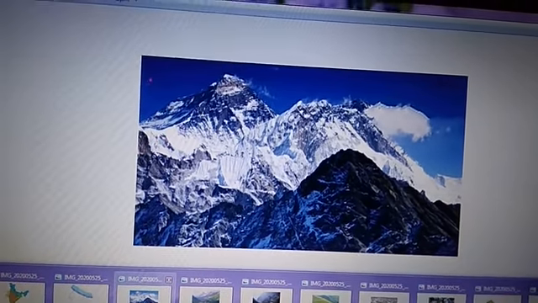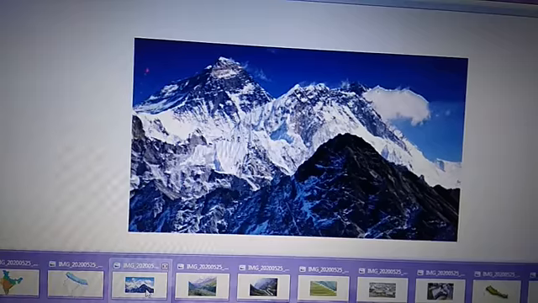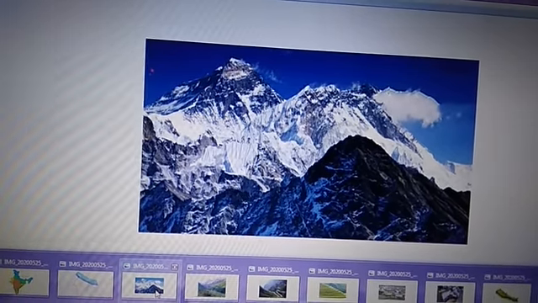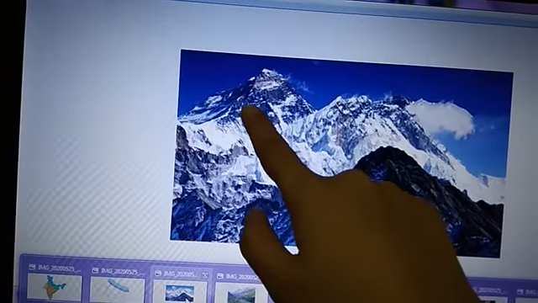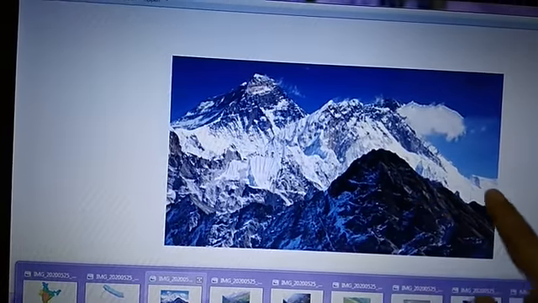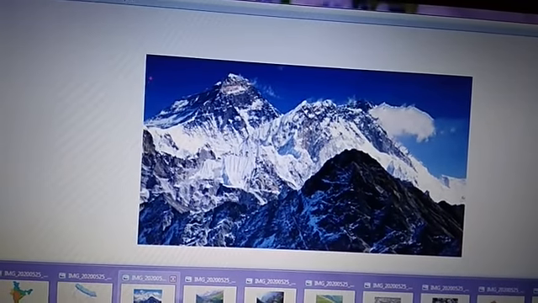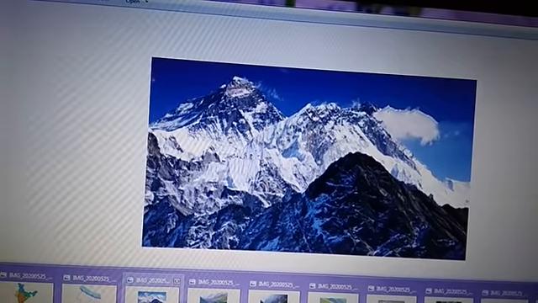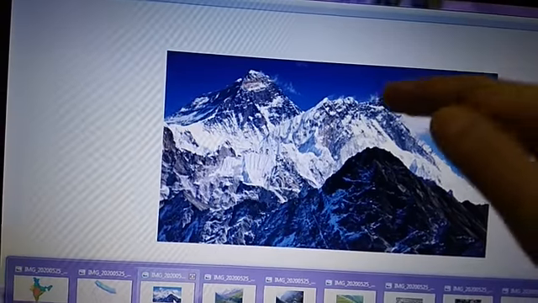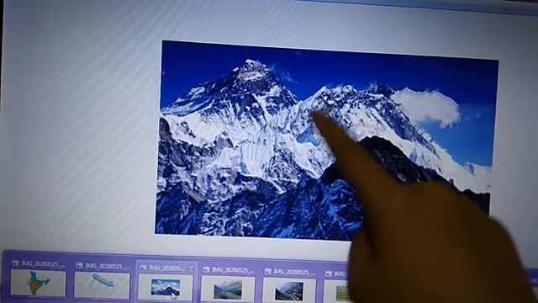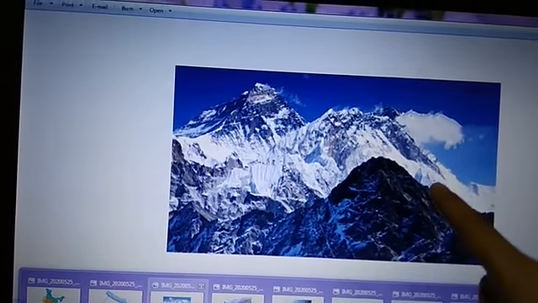These mountains, as you can see, are covered with snow. So in case of very high mountains, the peaks of the mountains, the upper part of it, are covered with snow. The reason is the same. Because of height, the temperature drops and the mountains are so high that the upper part of the mountains, which are called peaks, are covered with snow.